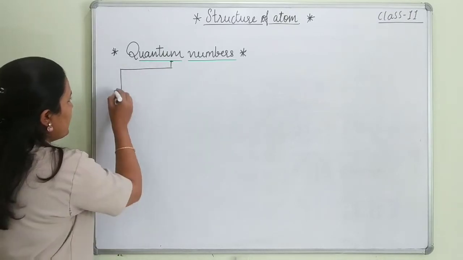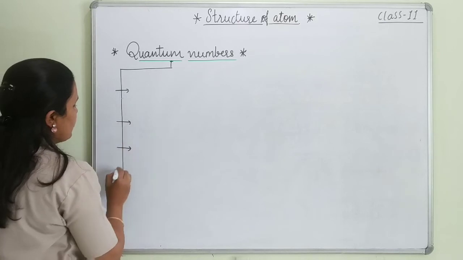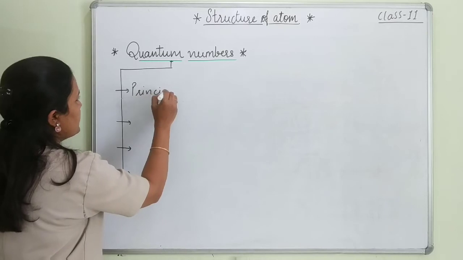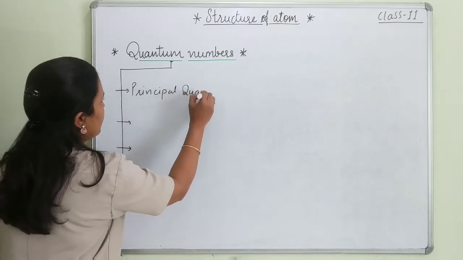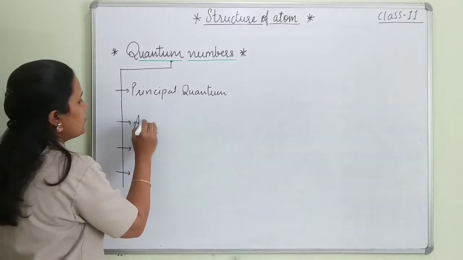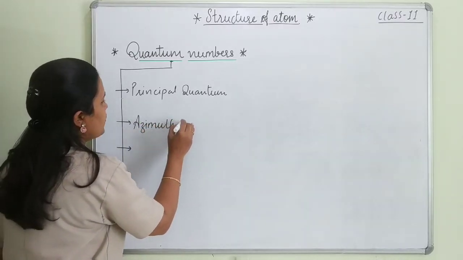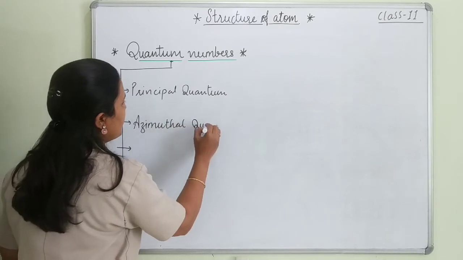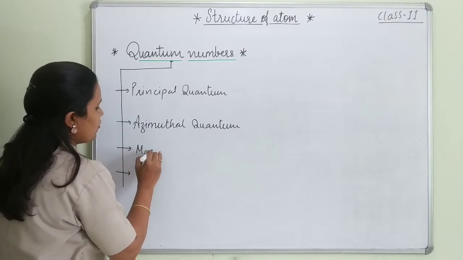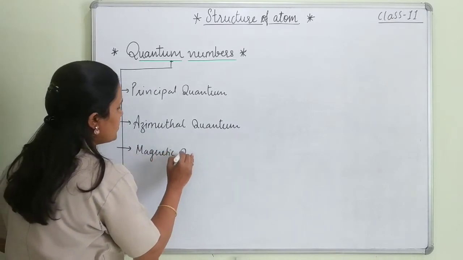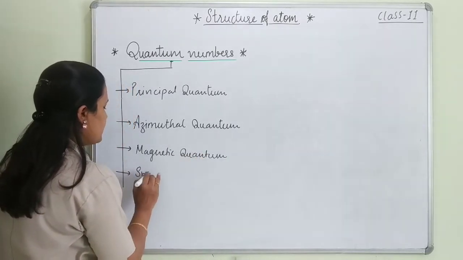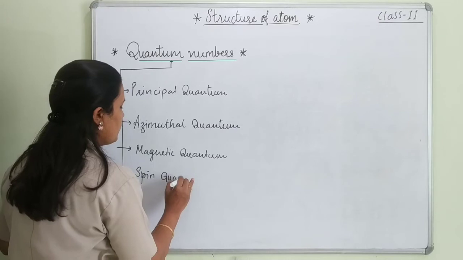Here we have four quantum numbers. The first quantum number is the principal quantum number. The second one is the azimuthal quantum number, the third one is the magnetic quantum number, and the fourth is the spin quantum number.